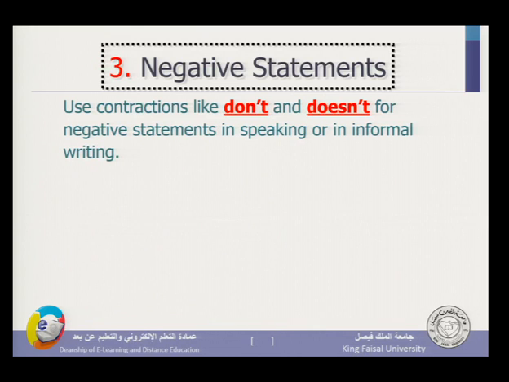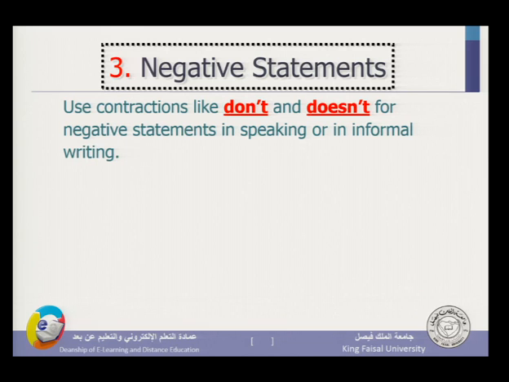Negative statements, don't and doesn't. With they, you, we, don't is to be used. Or I. I don't like smoking. They do not like smoking. We do not like smoking. You don't like smoking. But if he, she, and it are used as subject pronouns, I say he doesn't like. She doesn't like. It doesn't like.